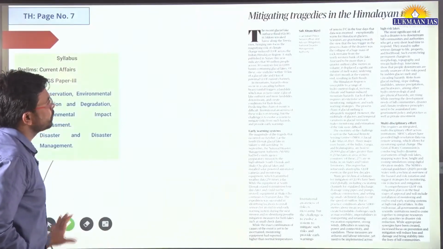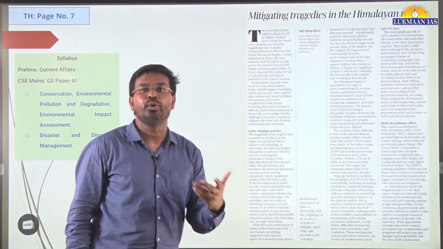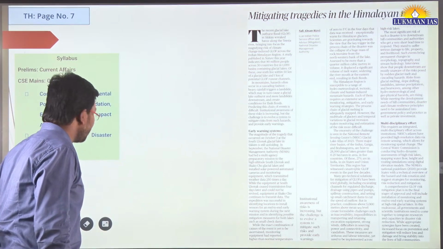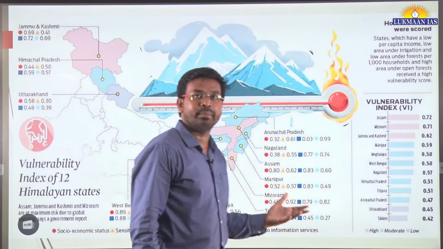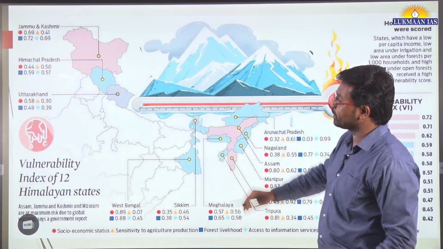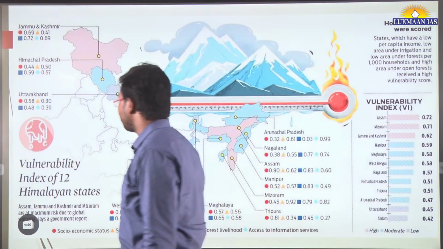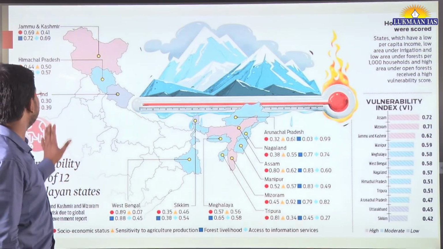So this is a good article. You need to read it. It is going to help you solve questions related to disaster management. I have included some graphics also for you, so you can go through them. It talks about the vulnerability index of 12 Himalayan states.